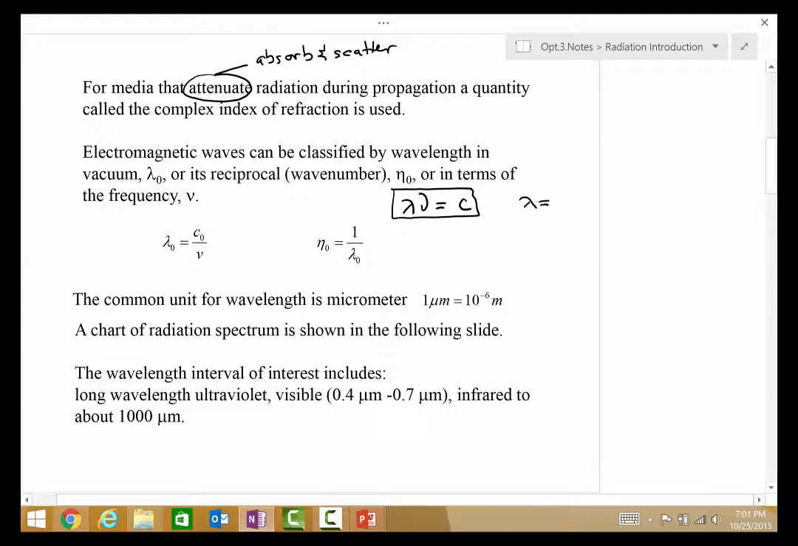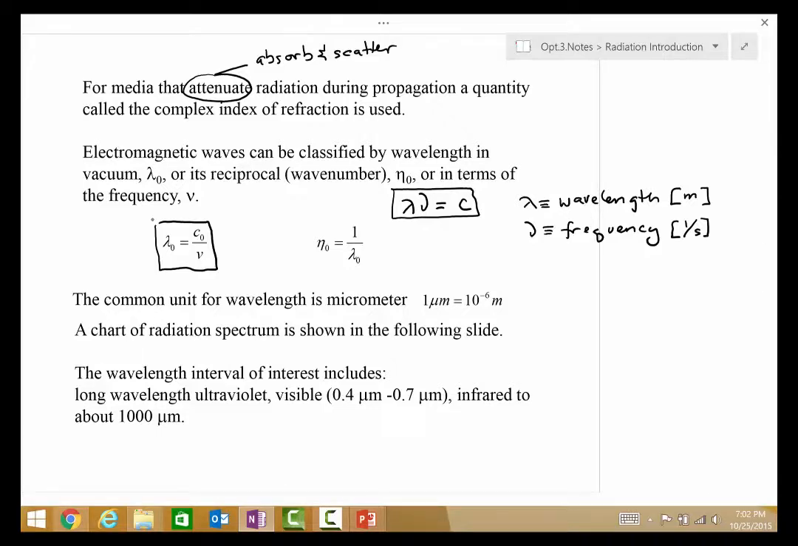Let's just write this down again. Wavelength, which has units, for example, of meters. Nu is the frequency, which has units of inverse second. And so you can see that relationship holding. And of course, lambda 0, the wavelength in vacuum, is related to the speed of light in the vacuum divided by the frequency.